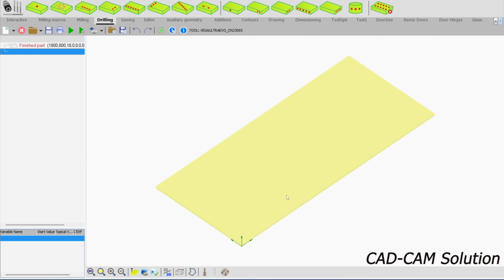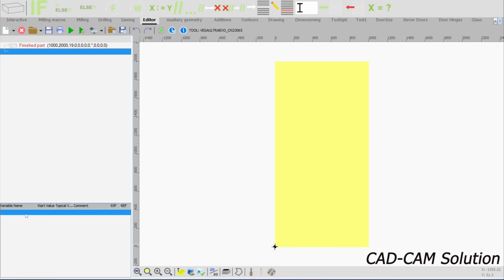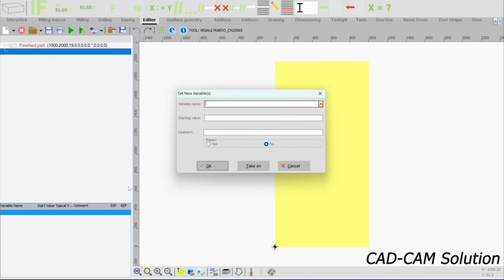And because every time I have to start with a panel, it's better to save this file as a template and just call from this list. How you can do that? In the variable list, right click and create new variable. Name the x value 1000 mil,